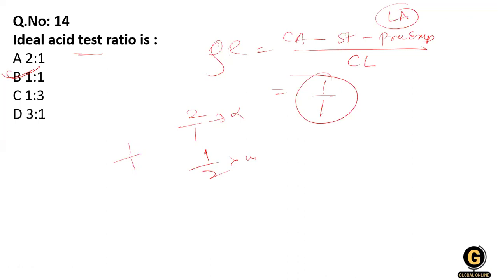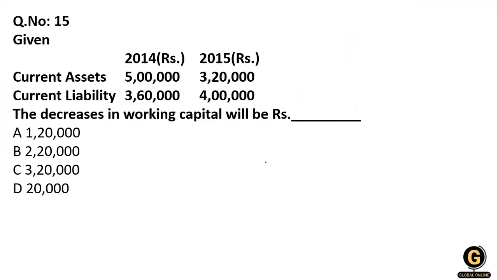Okay, sorry, if it is greater, 2:1, in that case it favorably affects the company, or in case of 1:2, it adversely affects the company. Clear? Then again the numerical question, that is a current asset.